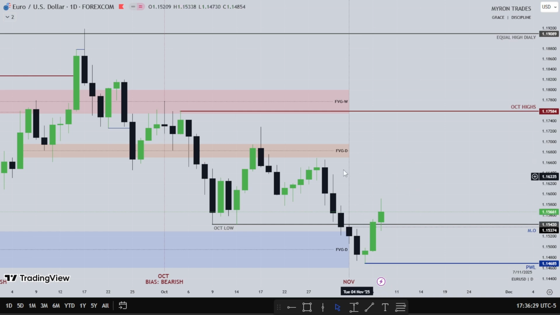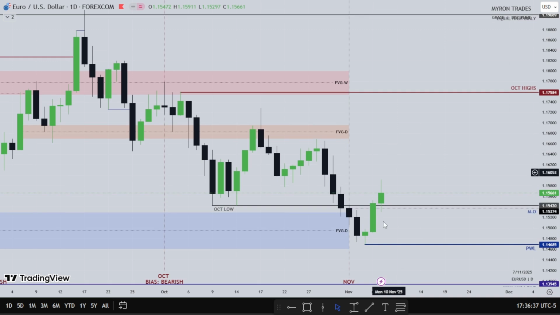But with the whole US government shutdown, expectations are low and markets might do what they want to do. So that's about that for Euro USD. So Euro USD from the first half of the week was bearish, and from the second half of the week was bullish. So that's about that for the euro.